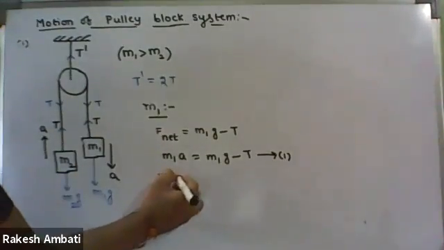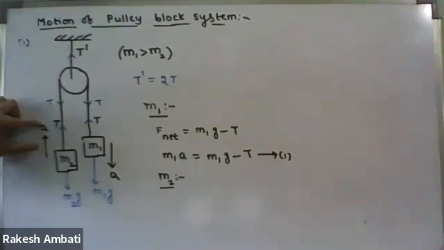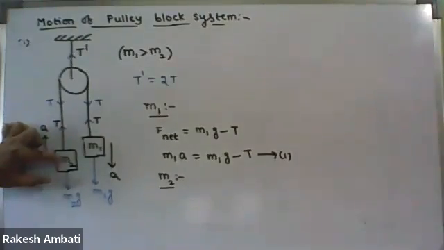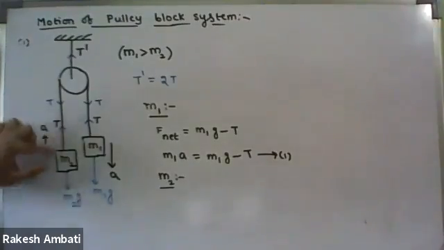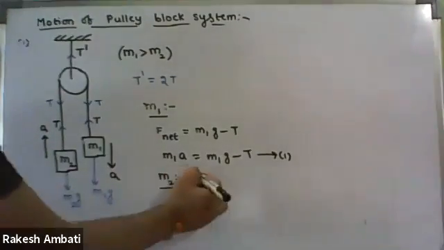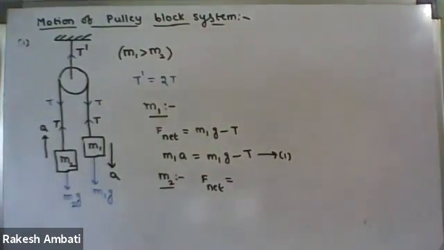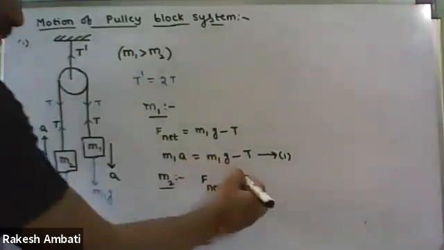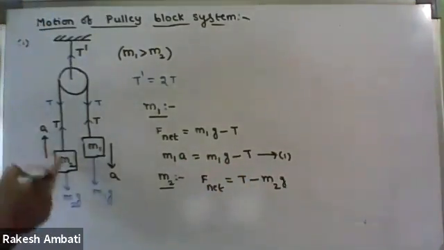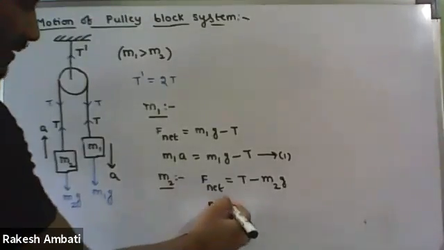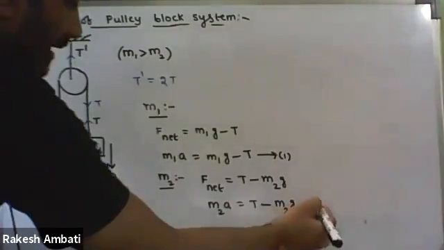Next, we are taking the block M2. Same thing here. Along the direction of motion on the block M2, totally two forces are acting, and both forces are in opposite directions. Therefore, what is the dynamic equation, resultant force equal to what? T minus M2g. The resultant force means mass into acceleration, that is M2a, equal to T minus M2g. Let it be the second equation.